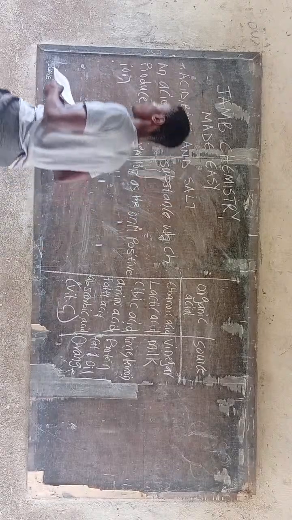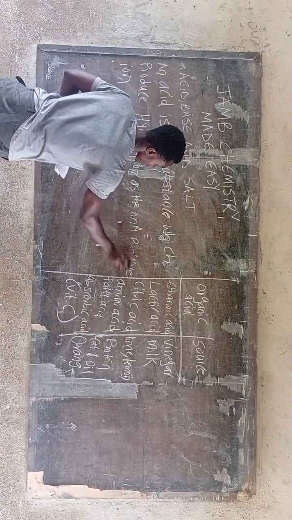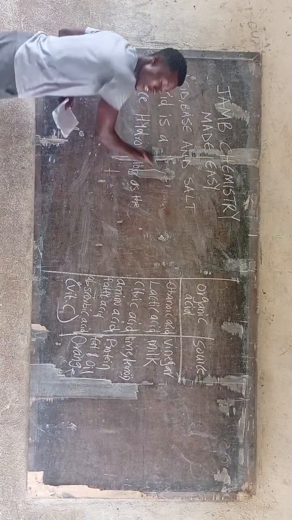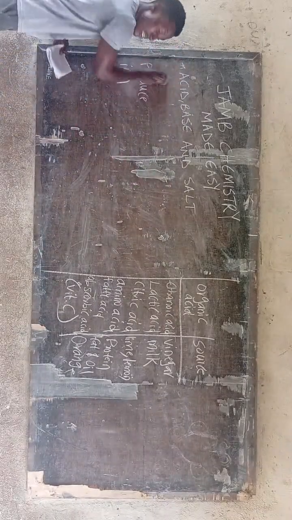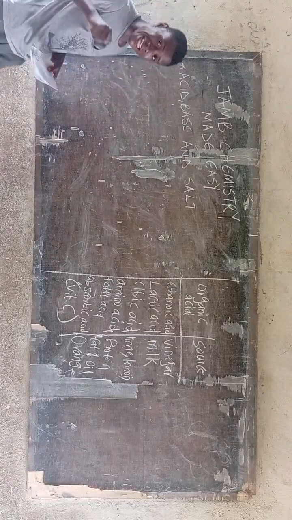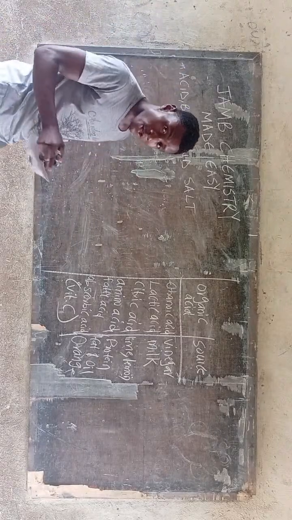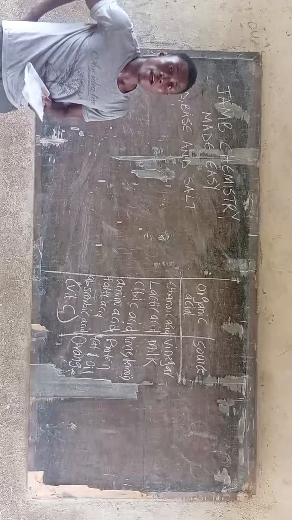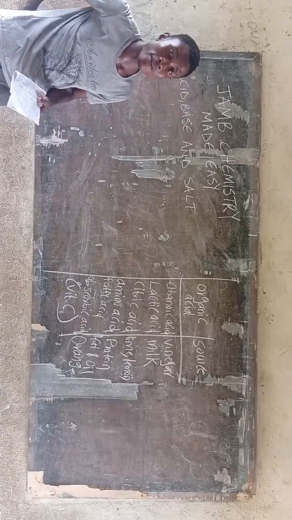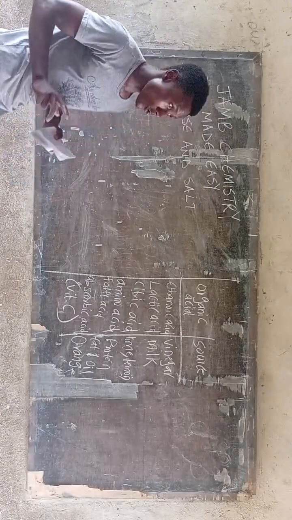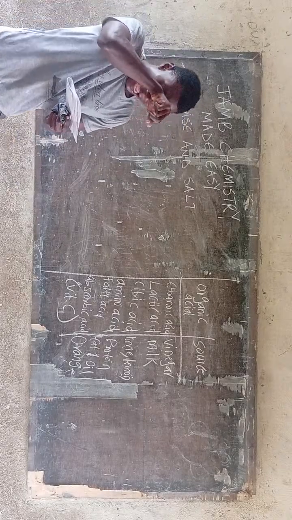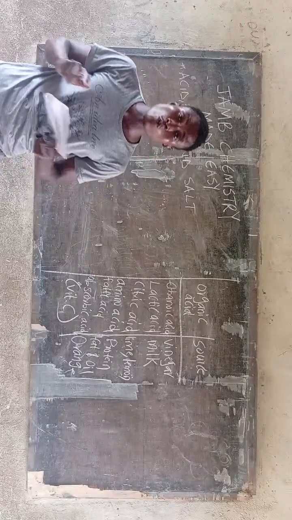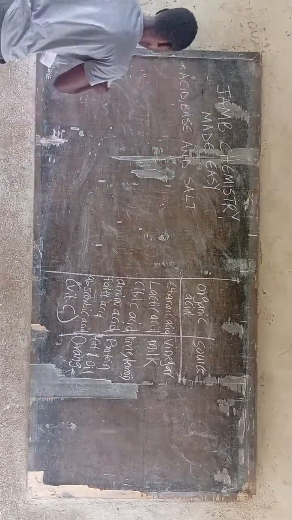So let's talk about the types of acid. There's a difference between the classification and the type of acid. For the two types of acid, we have the strong acid and the weak acid. It is also very important that you know this point. The strong acid ionizes completely in water.